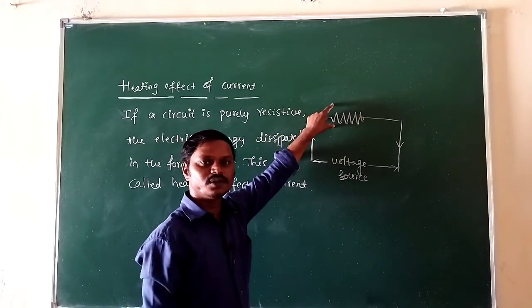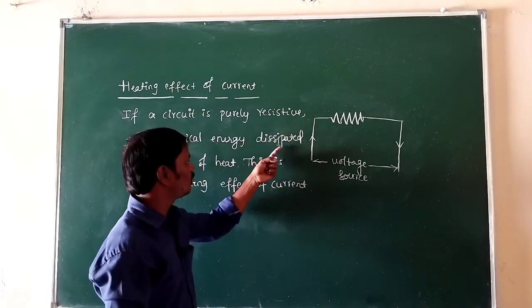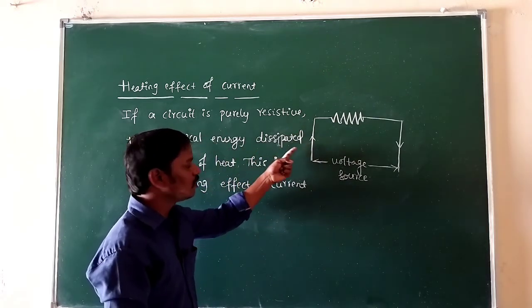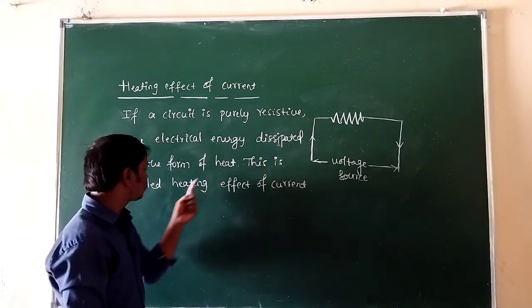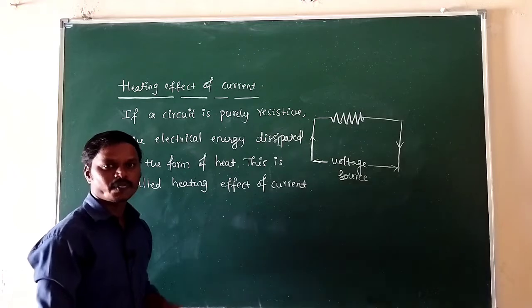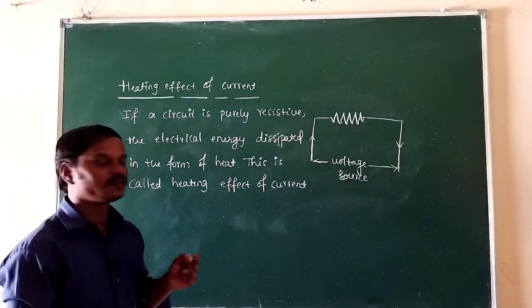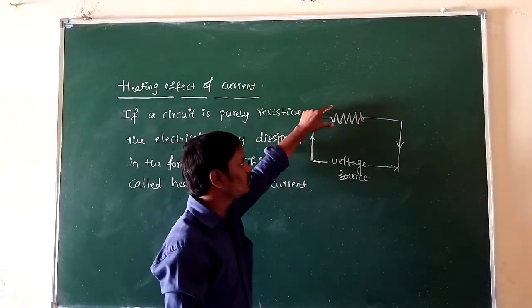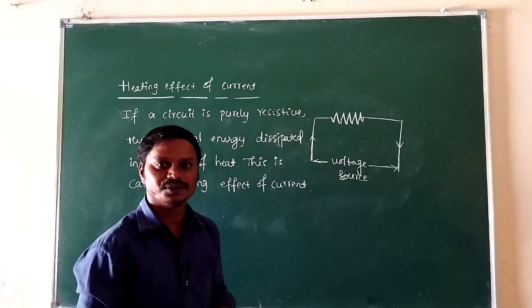So whenever there is an opposition to the flow of charge, then the electrical energy is dissipated, means electrical energy is lost in the form of which energy? Heat energy, and this is called heating effect of current. Now the heat energy generated in the resistive circuit depends on current, resistance and time, the time for which the current flows in the circuit.